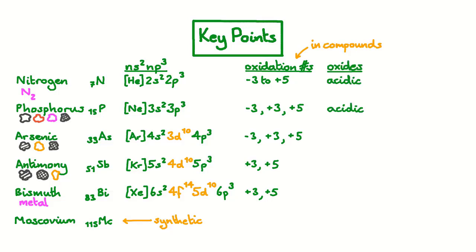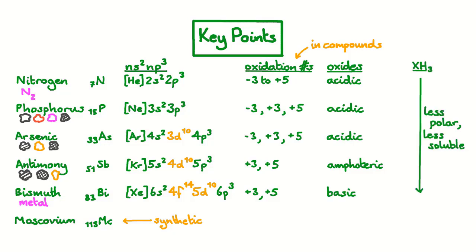The oxides of nitrogen and phosphorus are all acidic, and those of arsenic are more weakly acidic. The oxides of antimony are basic in some circumstances and acidic in others. So they're amphoteric, while oxides of bismuth are basic. And the compounds of group 15 elements with hydrogen of the form XH3 become less polar and less soluble as you go down the group.